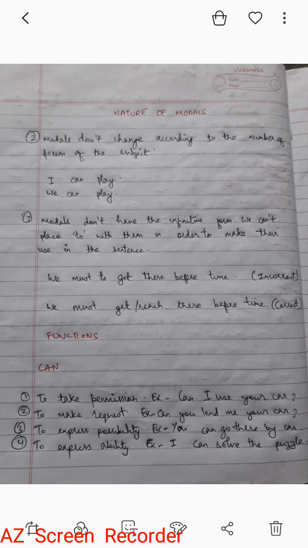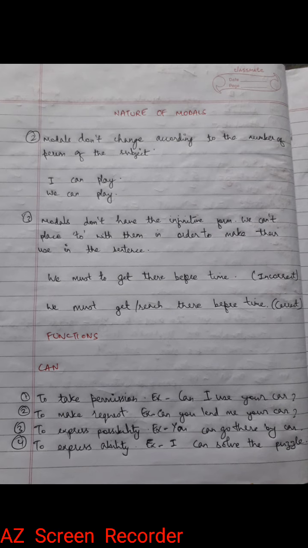For example, I can play, we can play, he can play, she can play, they can play. Whatever is the number, whether it is singular or plural, or whatever is the person, it doesn't matter. The nature of the modal doesn't change, the form will be the same.